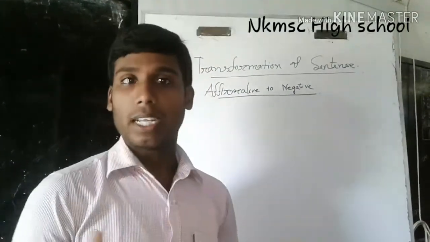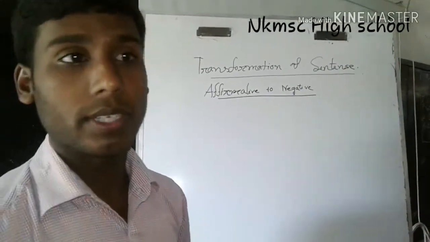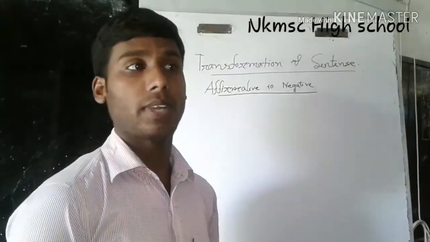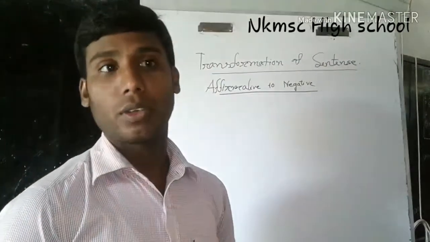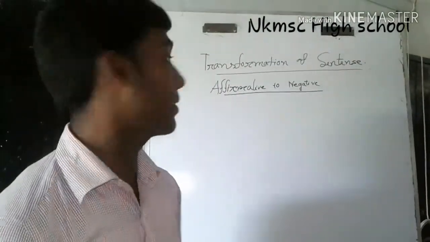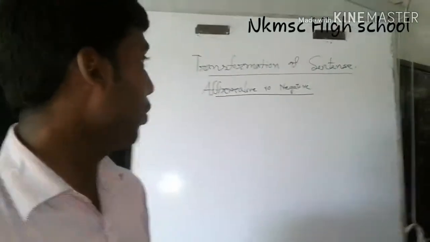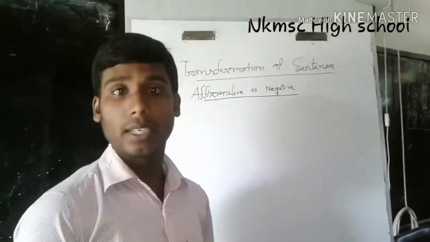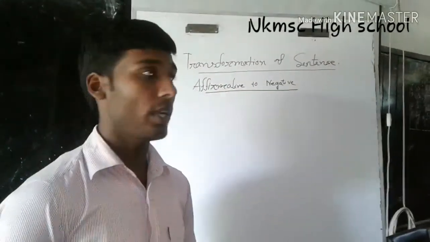We know the classification of sentences: there are types of sentence such as assertive, imperative, optative, and exclamatory. We also know that there are 2 types of assertive sentence: affirmative and negative. Dear students, I hope that after this lesson you will be able to change affirmative to negative.